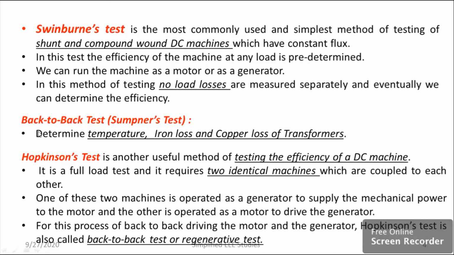Okay. If I talk about the back-to-back test, it is also known as Sumpner's test. It is applicable for transformers. It is mainly used for calculation of temperature rise, iron loss, and copper loss.